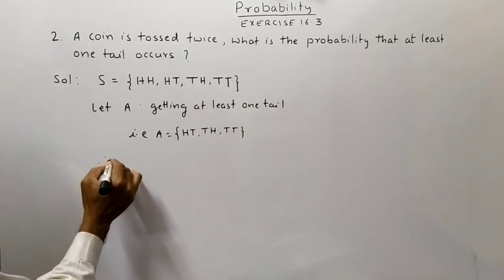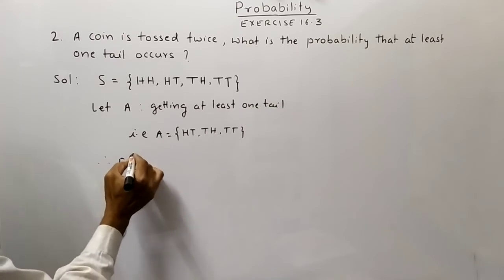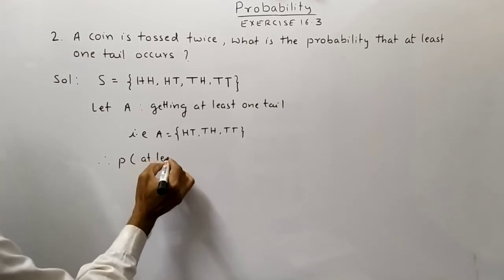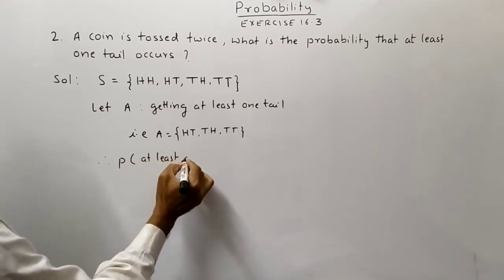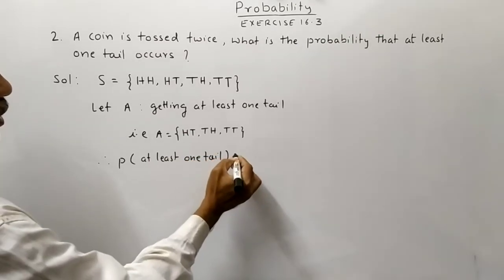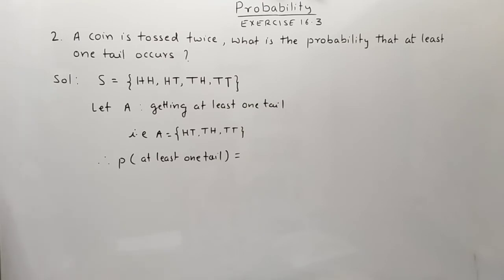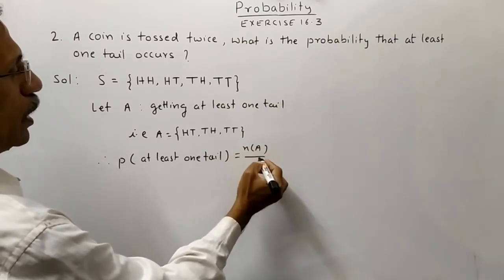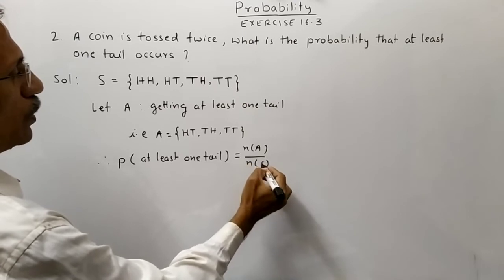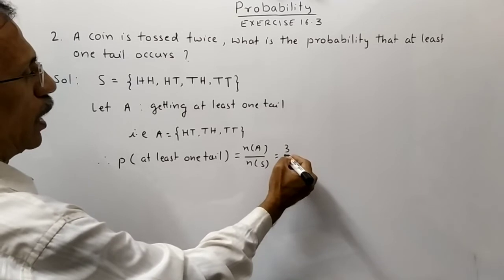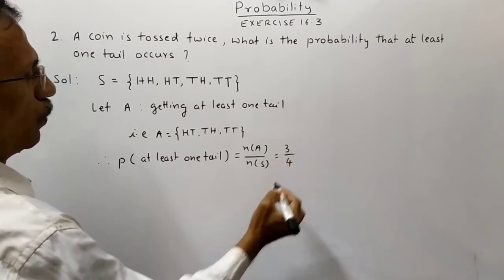Therefore, probability of getting at least one tail is equal to number of elements of A divided by number of elements of S. That is equal to 3 by 4.